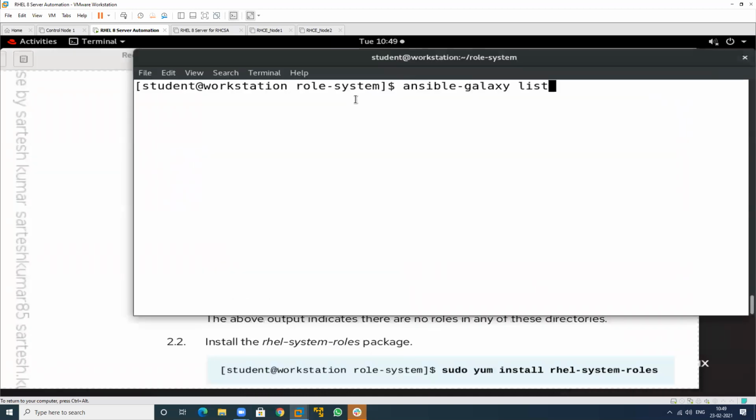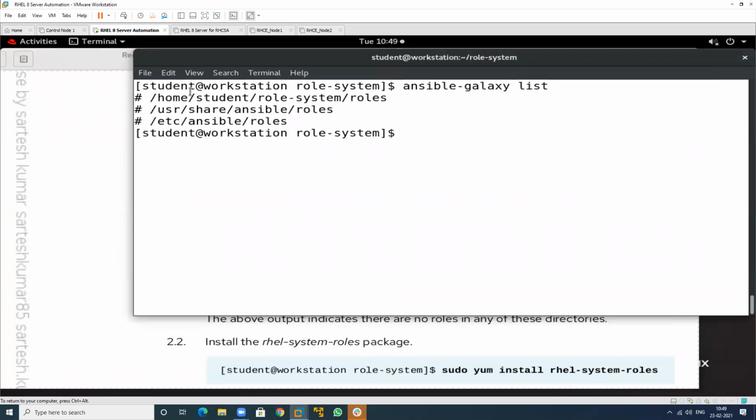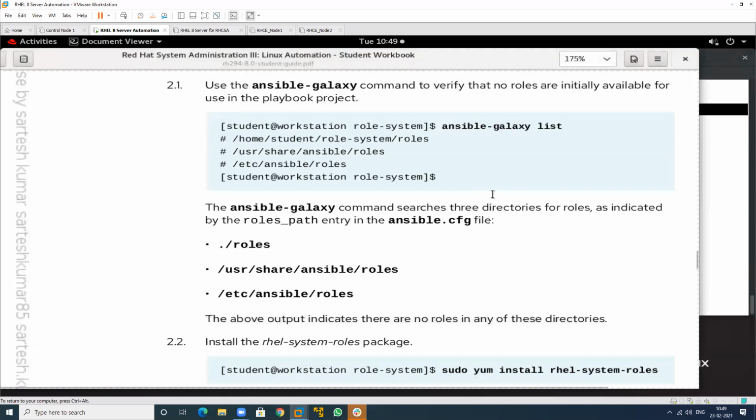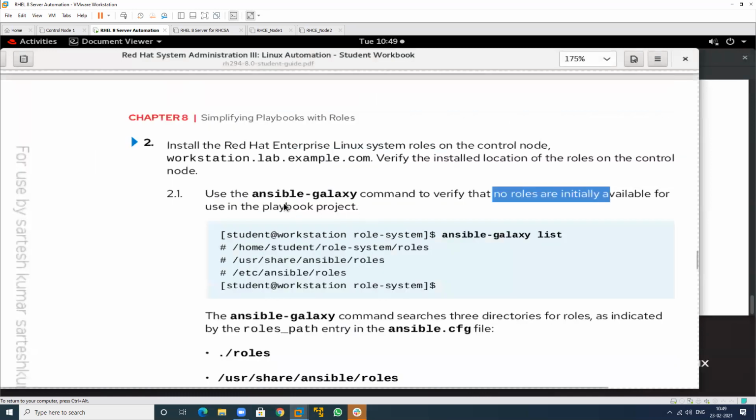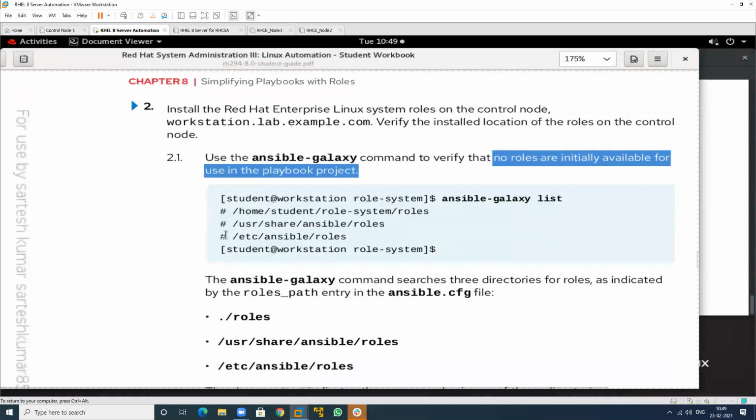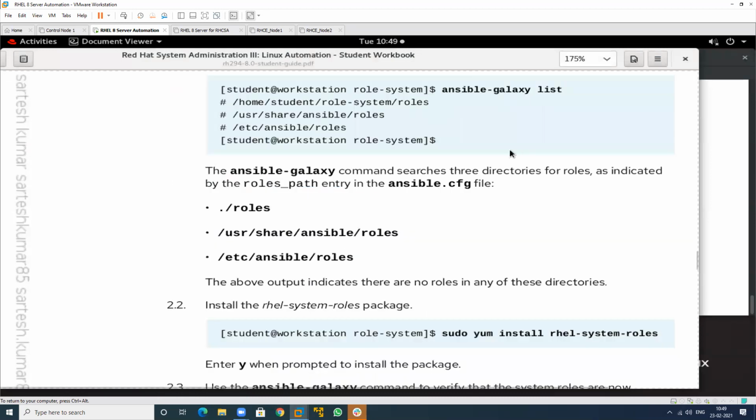See, these are my roles that are contained in the home directory, the /usr location, and the /etc location. All have the same name. So this is the location. Use this command to verify that no roles are initiated, for use in an Ansible project. So this is your current location, this is your /usr location, this is your Ansible location. So we have three directories that are defined for the role structure, indicated by the roles path entry. So you always search the role structure in which location? This location, this location, this location.